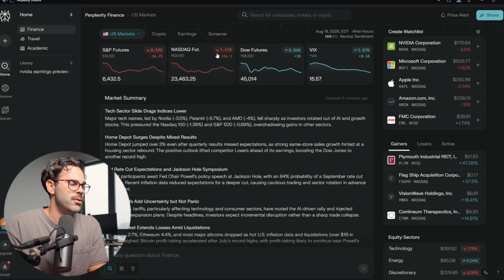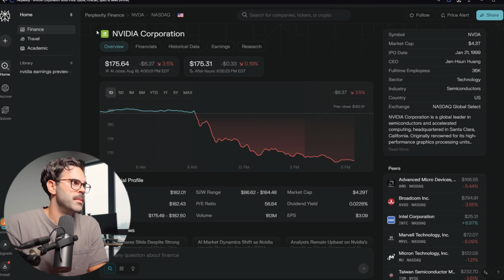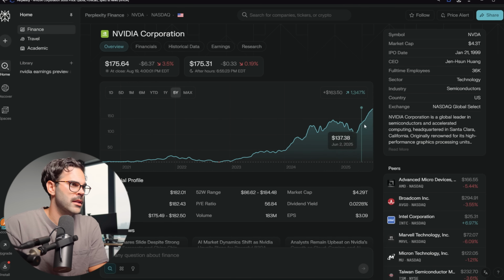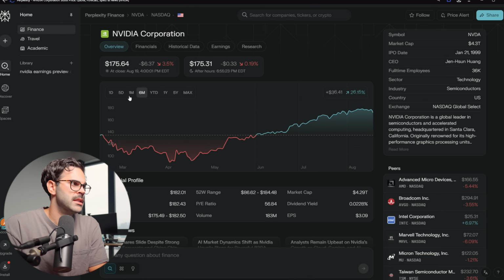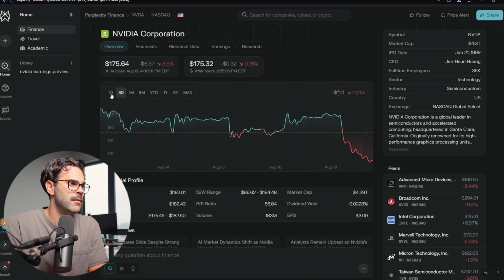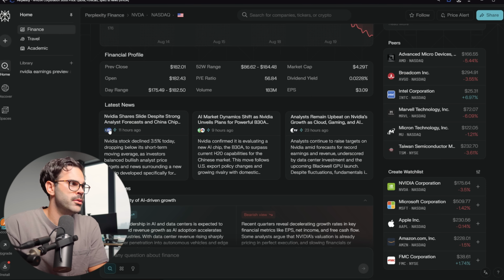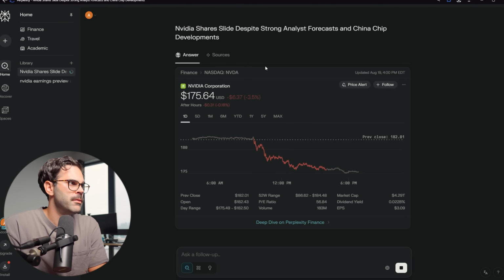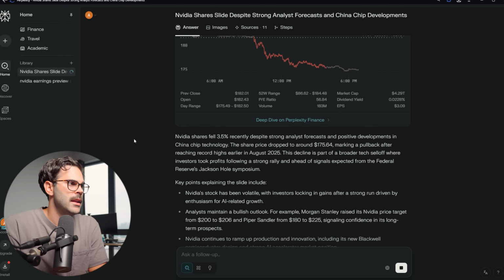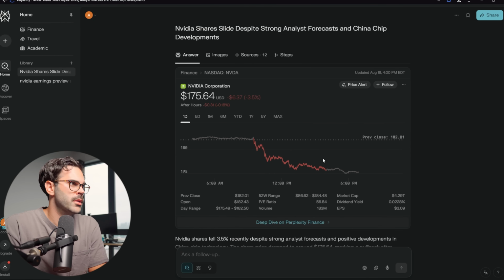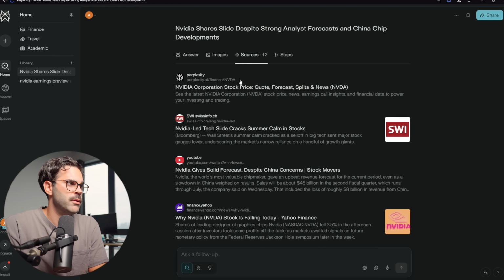When we go back to NVIDIA, here we click on the stock from the AI version. You have a very good idea of what's going on. You can also look at the chart, 1 year, 6 months, one month, 5 days, and you can see really what's going on. It's also going to show you the latest news from popular news sources. So these are not going to be the press releases, but what's going on online, what people are talking about, and it's going to give you a summary over here, and then key points as usual. And then you also have your sources.